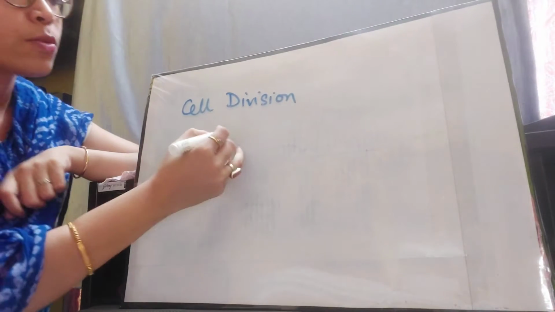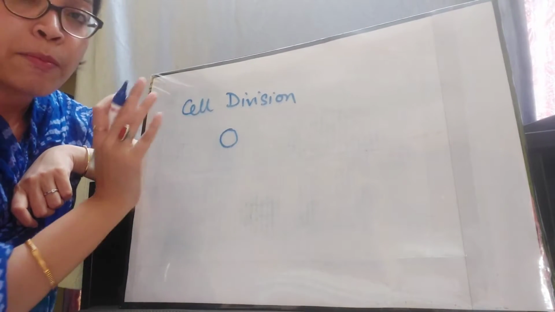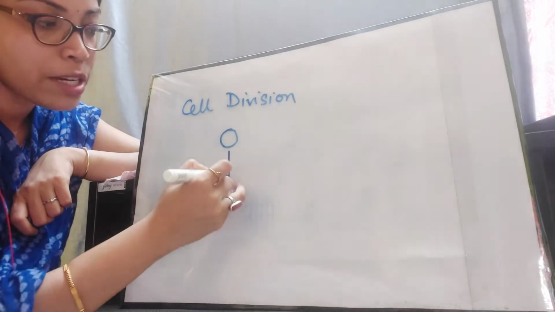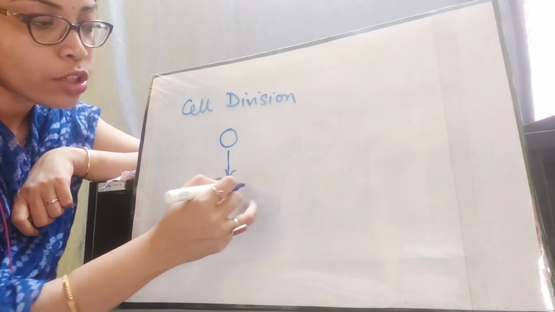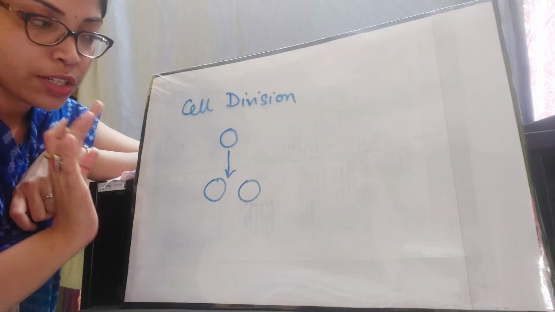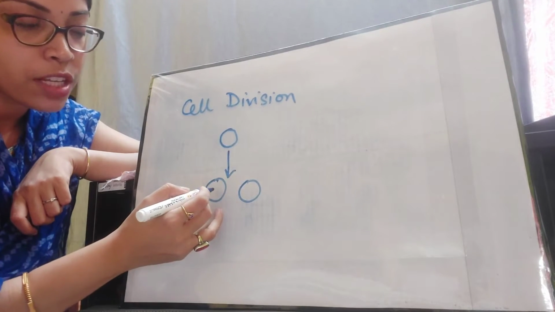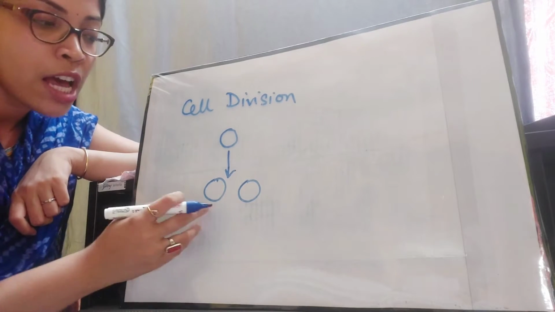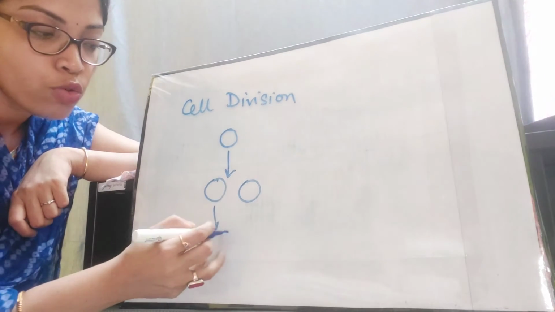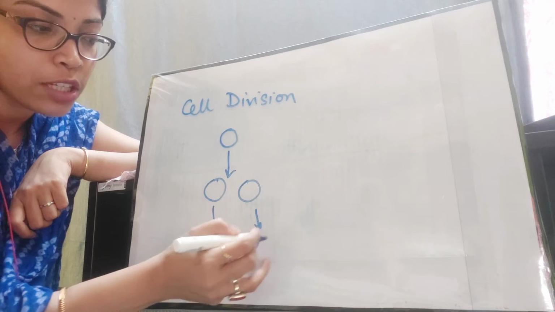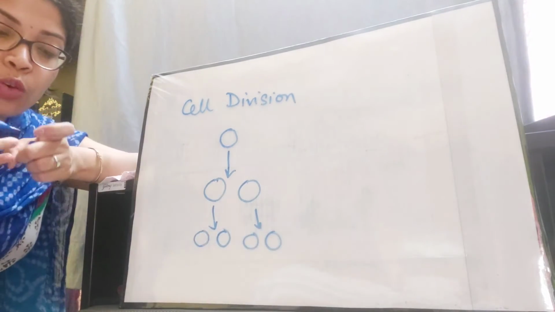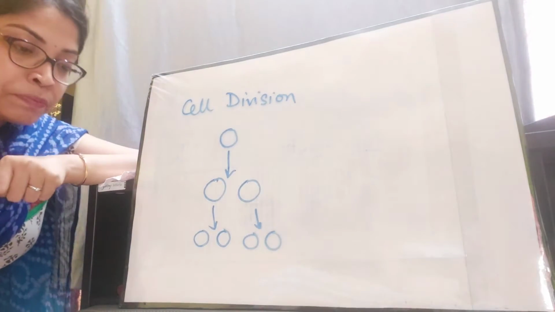Suppose this is one cell and it is a mature cell, and it is splitting into two almost equal daughter cells, then this is known as cell division. Again, when each of these daughter cells becomes mature, they will split again into two more daughter cells. Same for this one. This is how the number of cells increases.